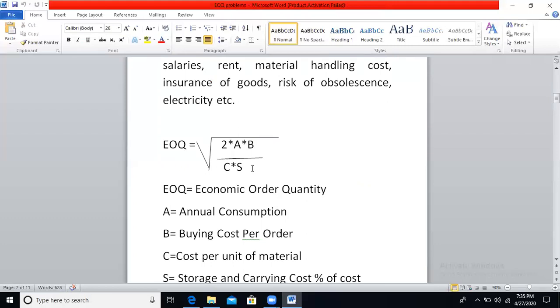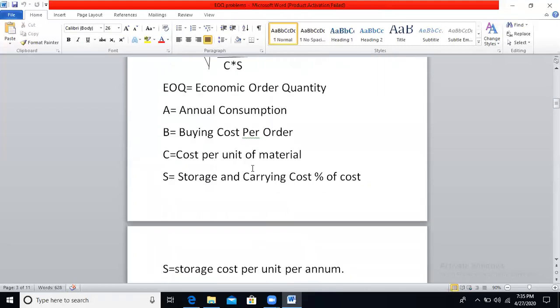B is the buying cost per order. What is the buying cost per order? C is the cost per unit of material. What is the cost per unit of materials purchased? And S is the storage and carrying cost, as a percentage of cost.